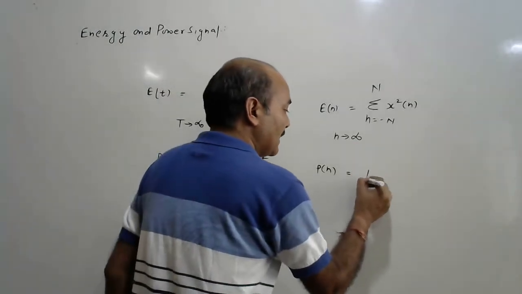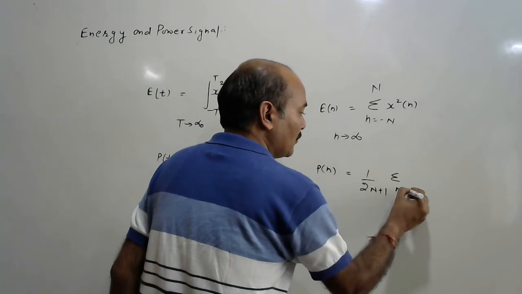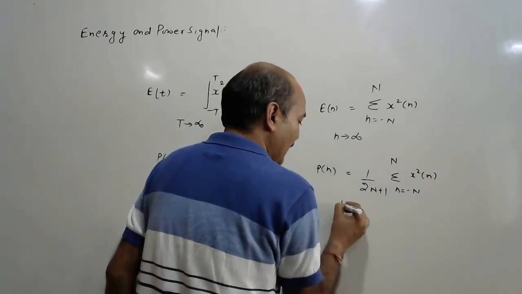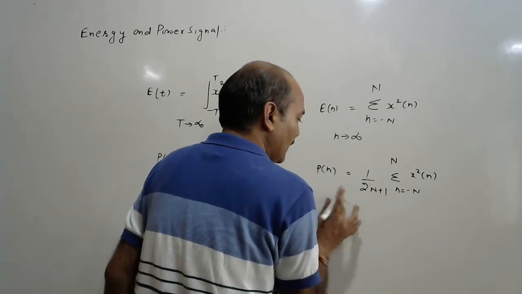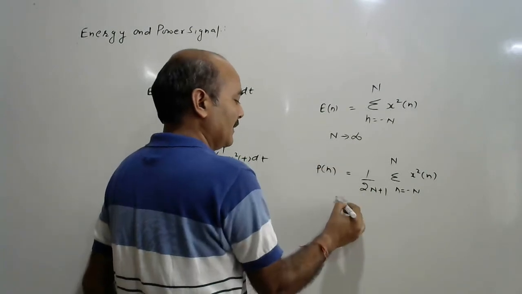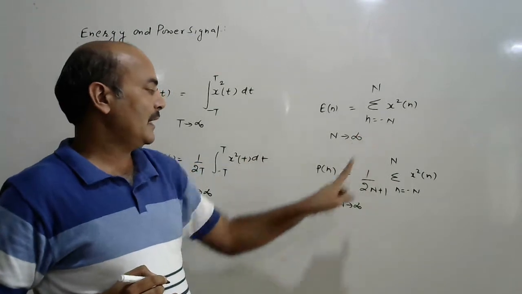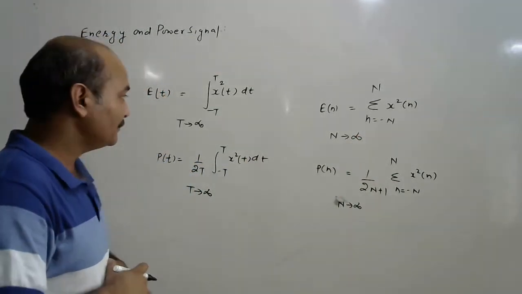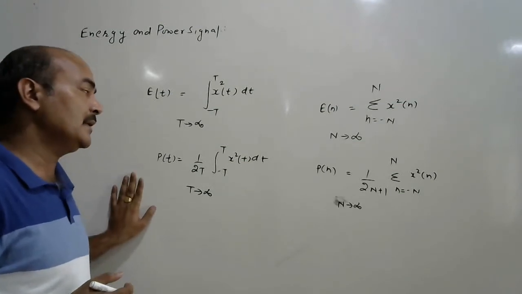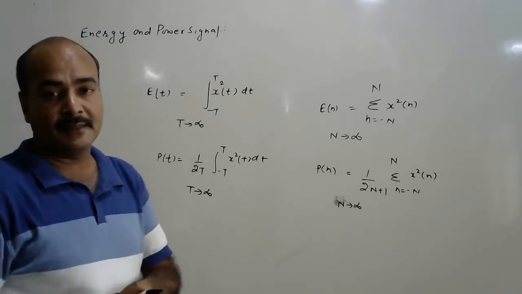So it is 1 upon 2N plus 1, sigma n equal to -N to N of x²(n), with N tending to infinity. So that is the energy and power for the continuous time signal, and this is the energy and power for the discrete time signal.